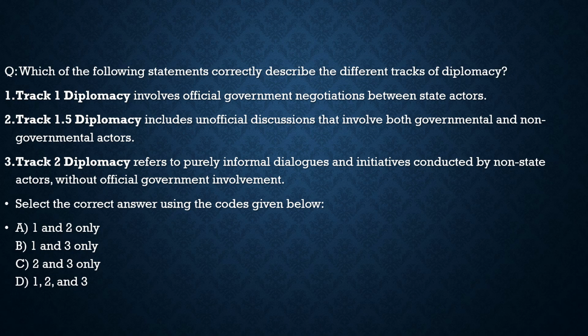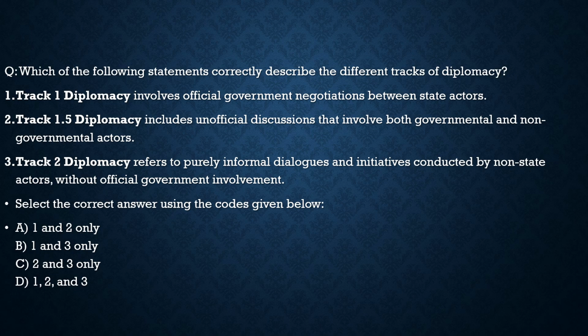Track 1 diplomacy involves official government negotiations between state actors. 100% correct. Statement 2, track 1.5 diplomacy includes unofficial discussion that involves both governmental and non-governmental actors. 100% correct. It involves government actors, but they are not involved in an official capacity, but in a personal capacity. So statement 2 is also correct.